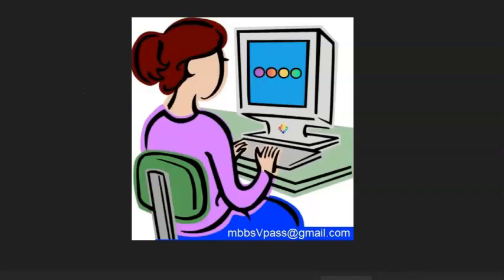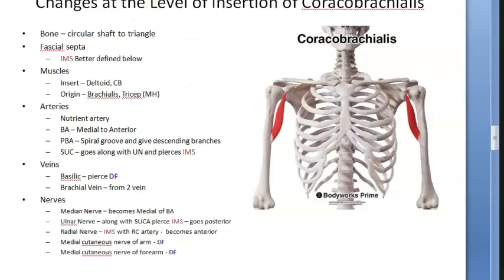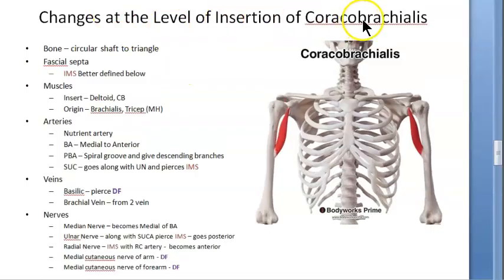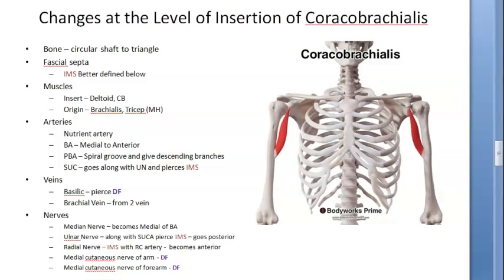Okay, so what are we looking at? We are looking at the changes at the level of insertion of coracobrachialis, right? So where does the coracobrachialis insert if they ask? First thing you will say is it inserts in the medial border of the humerus, the middle part of the medial border of the humerus.